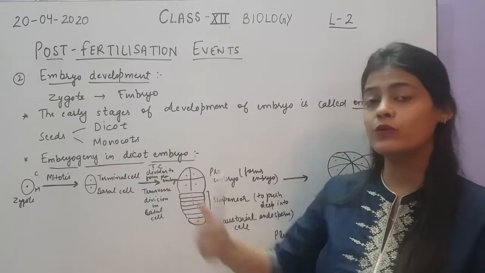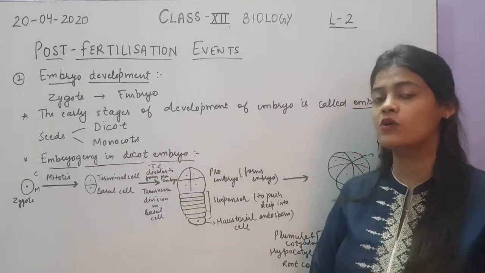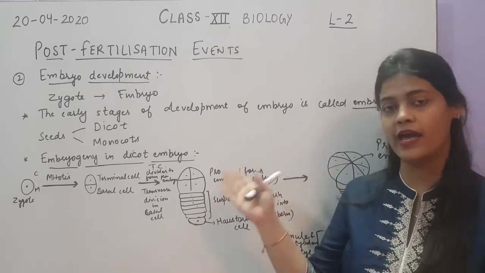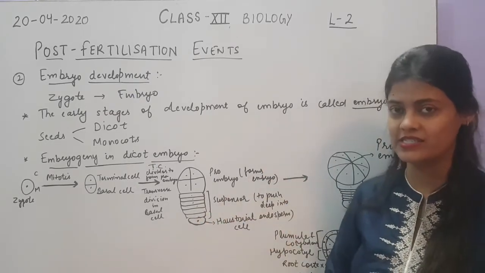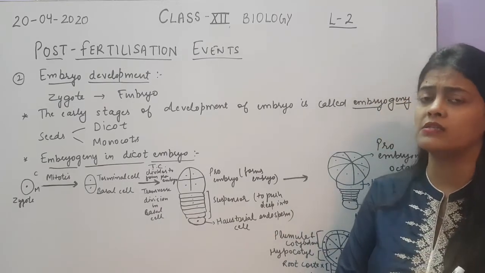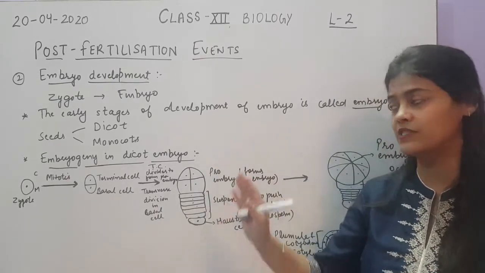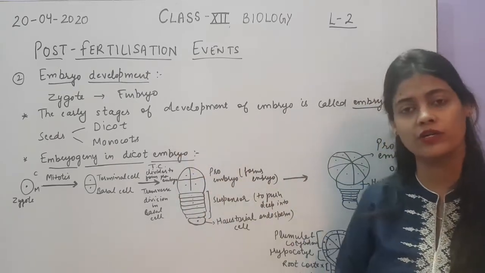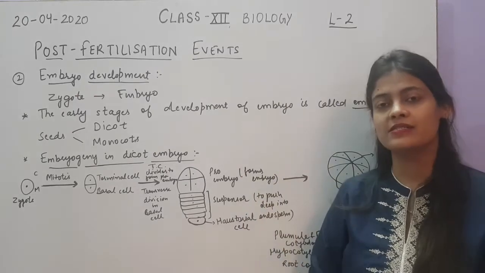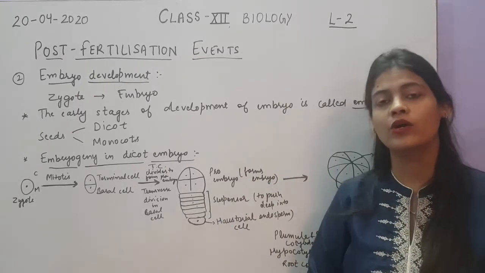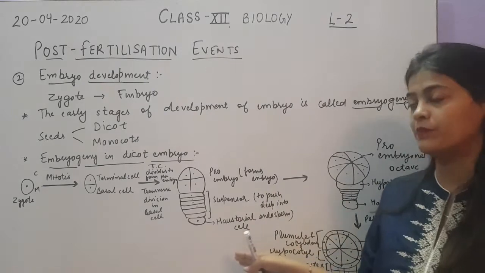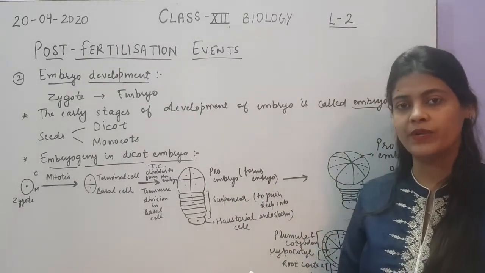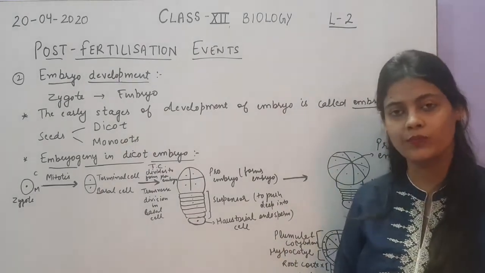Okay, and you know that seeds are of two types on the basis of how many cotyledons are there in the seed, that is dicotyledonous seed or monocotyledonous seed, that you are learning from 9th class, that there are two types of seed, dicot seeds and monocot seeds, because dicots have two cotyledons in them, and monocots have one cotyledon in them. So here we will discuss the embryogeny in dicot embryo, how the dicot embryo undergoes development. First we will take up the early stages of development here, then we will see the further development.